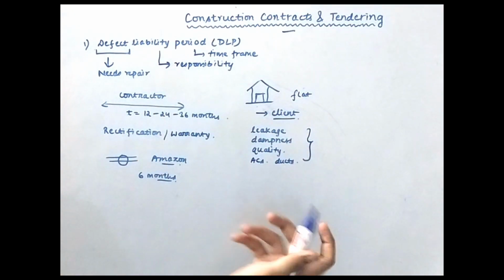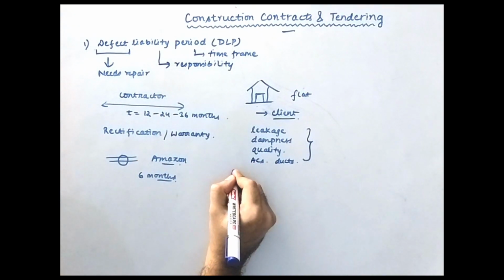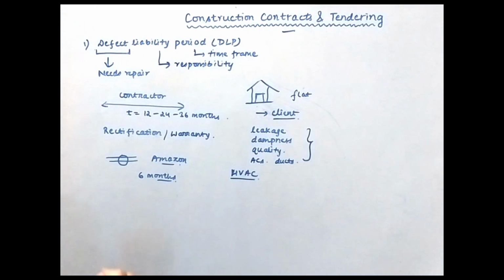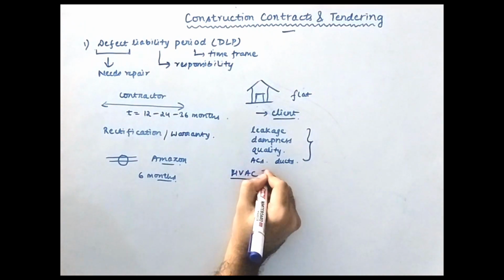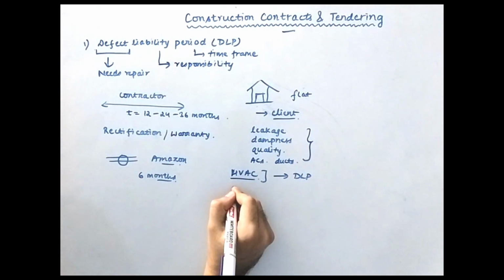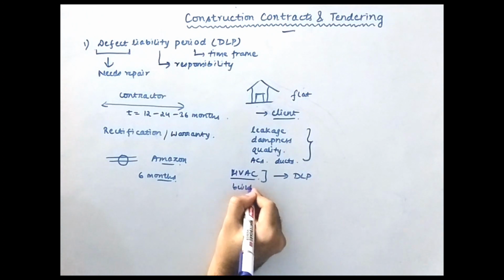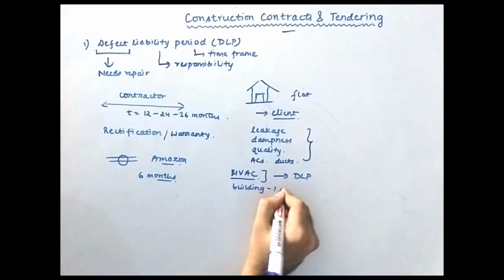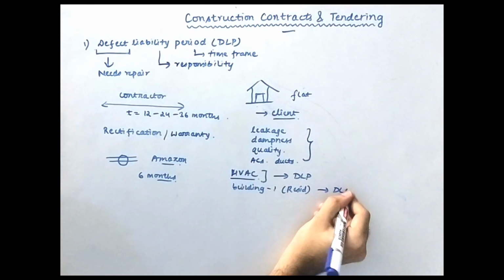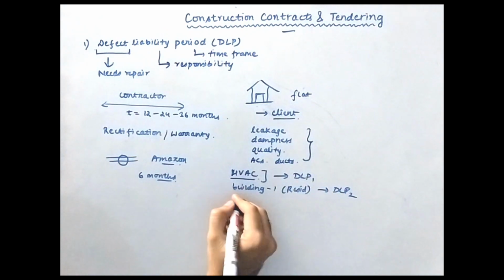This period will be different for different items. For example, for an HVAC element, heating, ventilation and air conditioning, for this particular unit there may be a certain DLP period. For a certain building, suppose building 1, which is a residential one, there may be a certain DLP period, which is DLP 2.